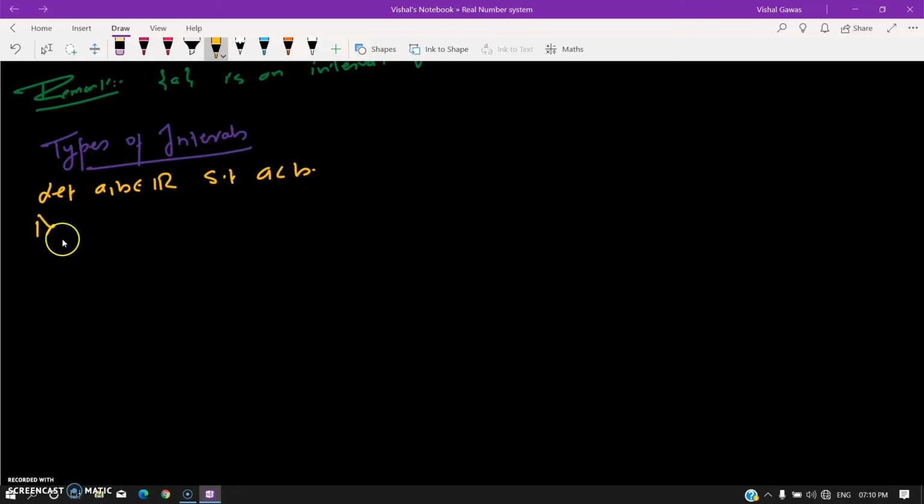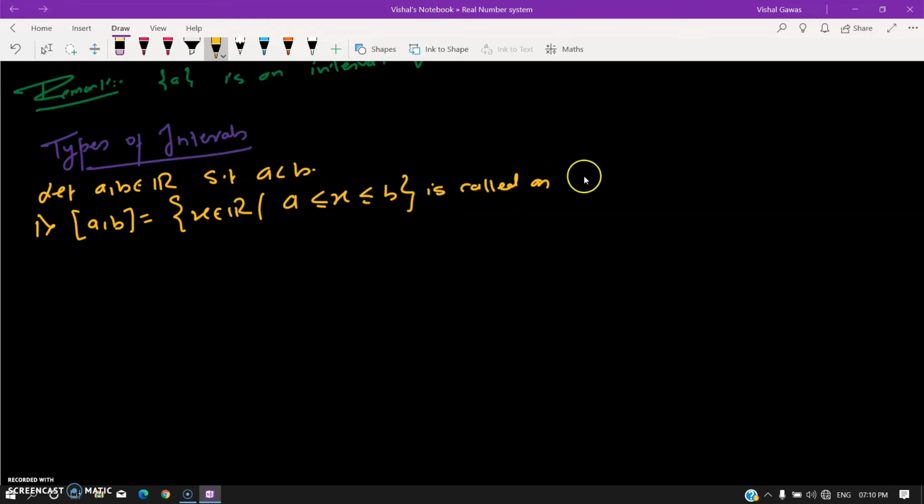The very first one is the closed interval. By definition, this is the set of all x in R, all the real numbers which lie between a and b, including a and b. This is called a closed interval in R.